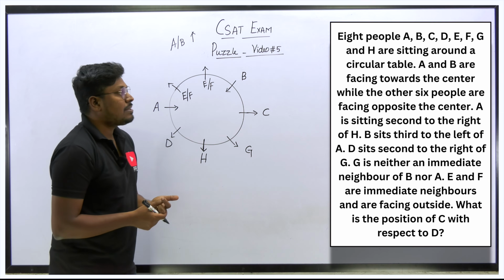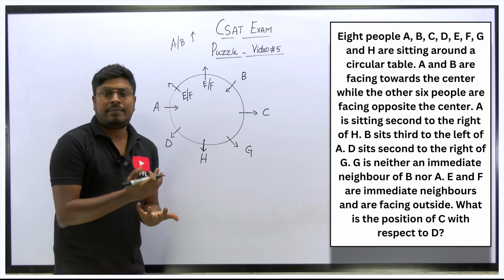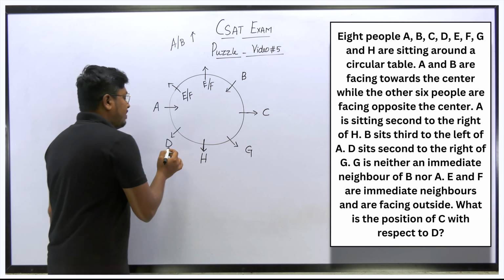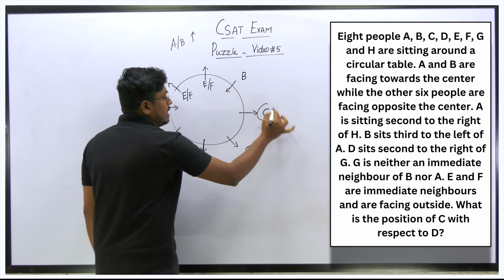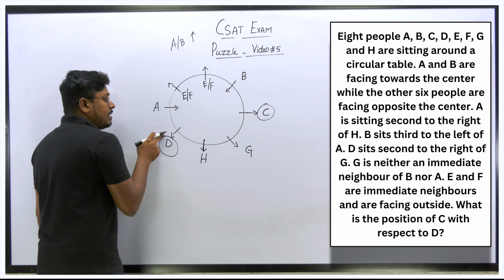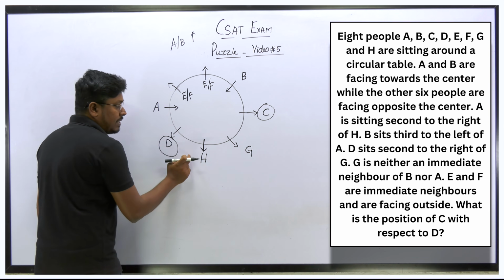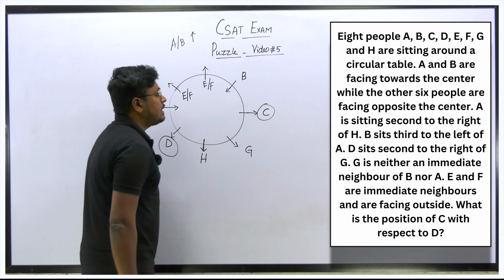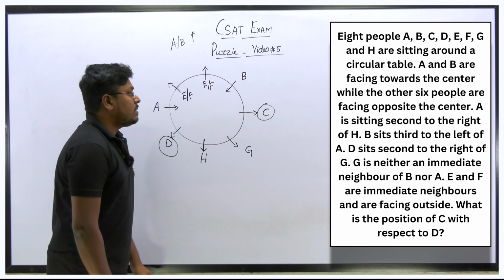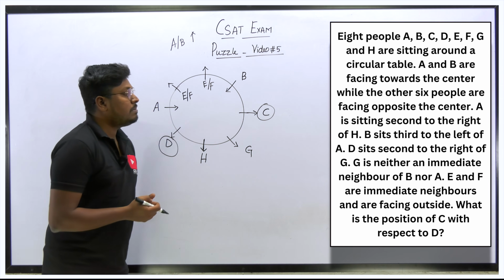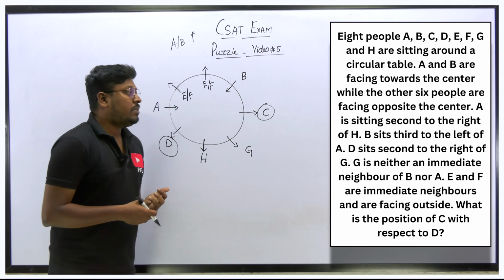So what is the question they are asking? What is the position of C with respect to D? We have to find the position of C. So from D, our target is to see the position of C. So D is here, C is here. So from D, we know that this will be right hand side and this will be left hand side. So D's left hand side 1, 2, 3. At the third place is C. So D's left hand side at the third place is C. So which question number is this, 4 or 5? 1, 2, 3, 4. Fifth question, right?